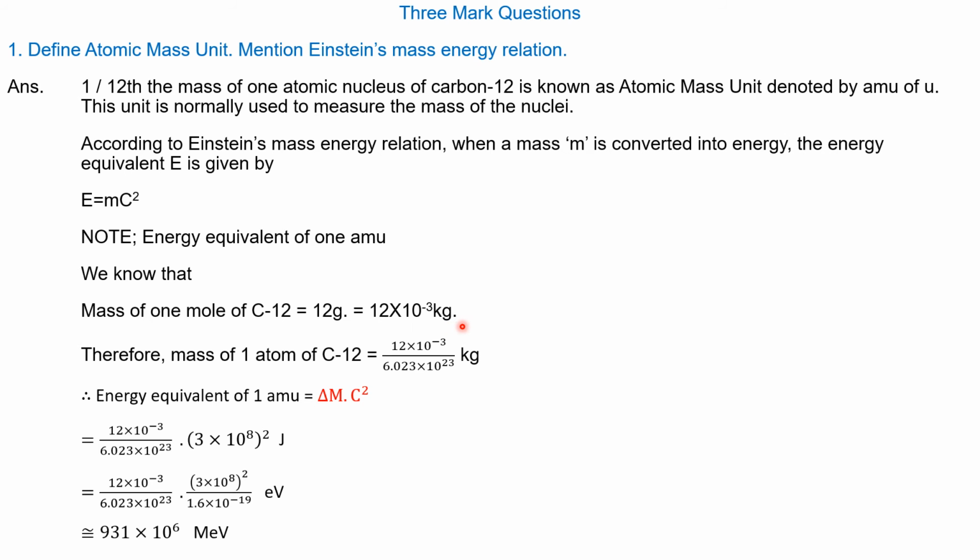Therefore, mass of one atom of C12 equals 12 into 10 to the power of minus 3 divided by 6.023 into 10 to the power of 23 kg.